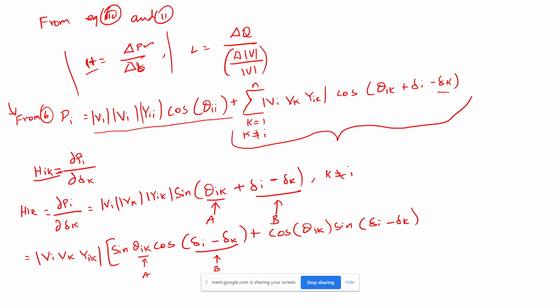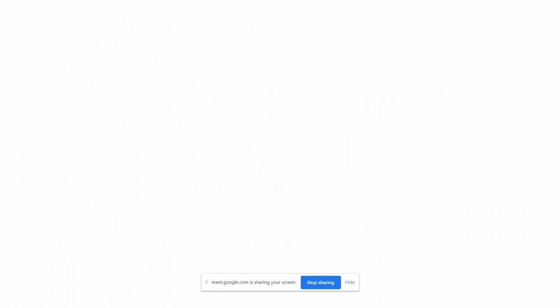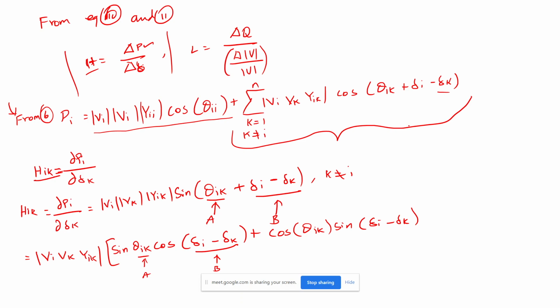If you want to further simplify, here is one small thing you need to understand. We know Y is nothing but G minus jB. What is G? Conductance. And what is B? Susceptance.